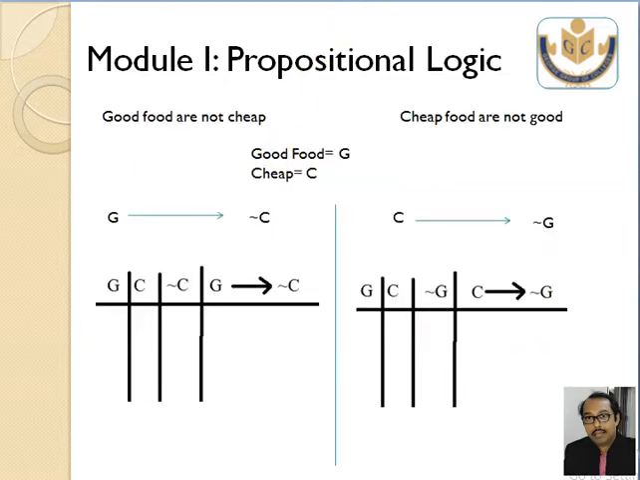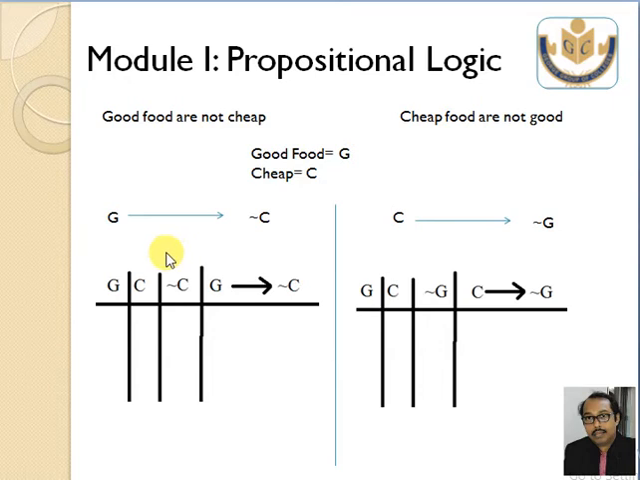Okay. Here comes the beautiful problem that I started with in my first class. How to understand that good foods are not cheap and cheap foods are not good, same thing. Good food is represented by G, cheap is represented by C. So good food does not imply cheap, because it says good foods are not cheap, and this says cheap foods are not good. So it starts with C, cheap food are not good.